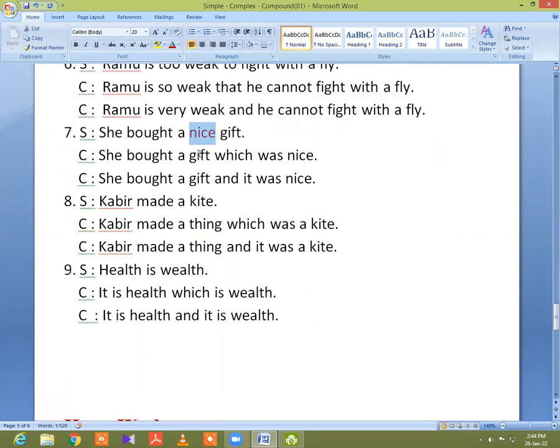Then you will give a WH word. Gift is an object, so you use "which". When you find that there is a subject, a person, you will use "who". So when you find an object, you will use "which". So the complex form is: he bought a gift which was nice. It is an example of complex of this simple sentence. Now in a compound sentence: he bought a gift and it was nice. This is the compound form of this simple sentence. I hope you understand this matter.